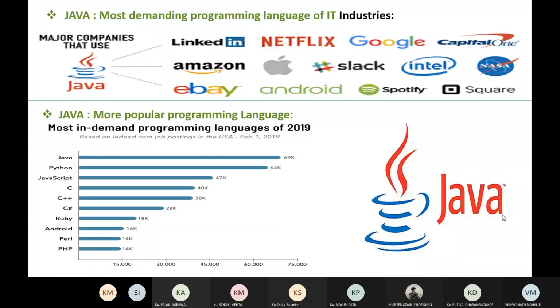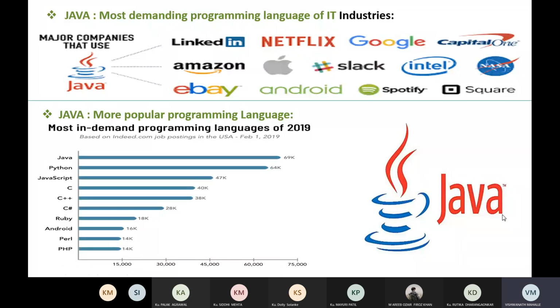Now, Java is one of the most in-demand programming languages in the IT industry. In our campus, mostly the companies' requirement is Java. From last year, most of the students have been doing online courses on Python, but in India the demand for Java is more than Python. That's why Java is very important. So Java is more popular.